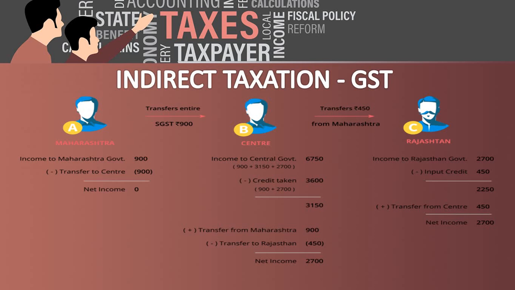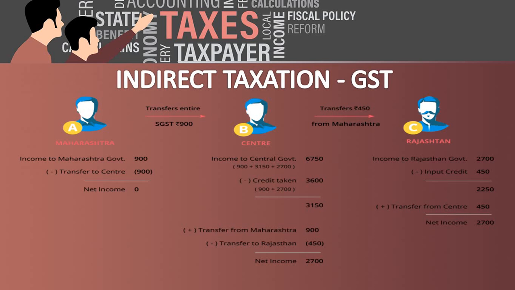From this table, we are going to know how much input tax credit is given for Rajasthan and the central government. Input tax credit is nothing but an adjustment between the central government and state government ledgers. So we are going to know how much revenue we'll get from the central government and Rajasthan.